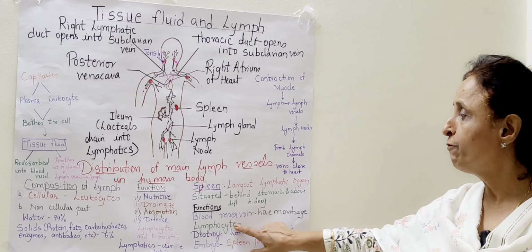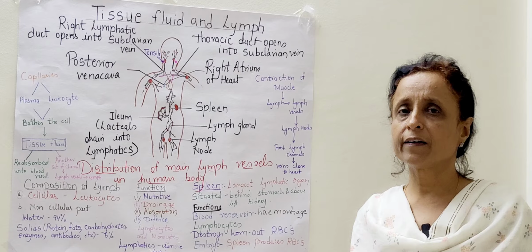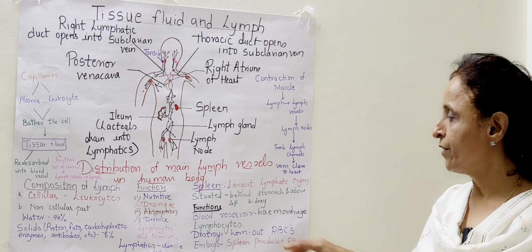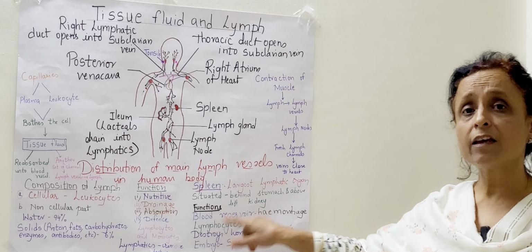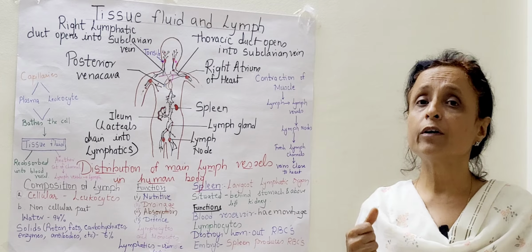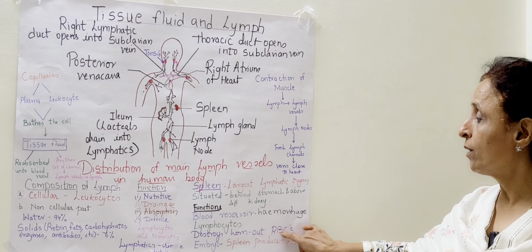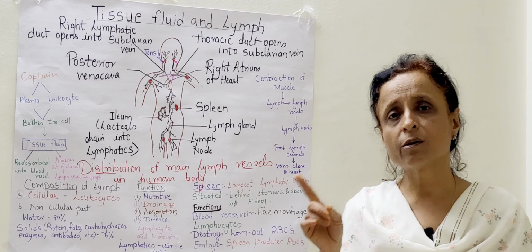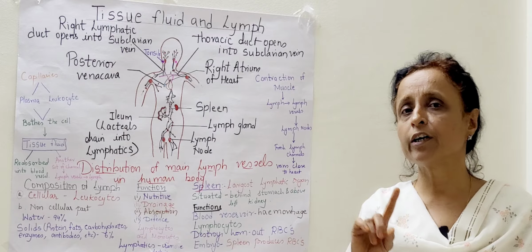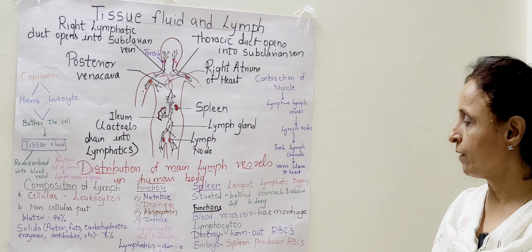And the lymphocytes are present. They are immunity cells. They protect the body from various infections. Then they also destroy worn out RBCs. The liver also does the same function, so the spleen helps the liver in destroying worn out RBCs.